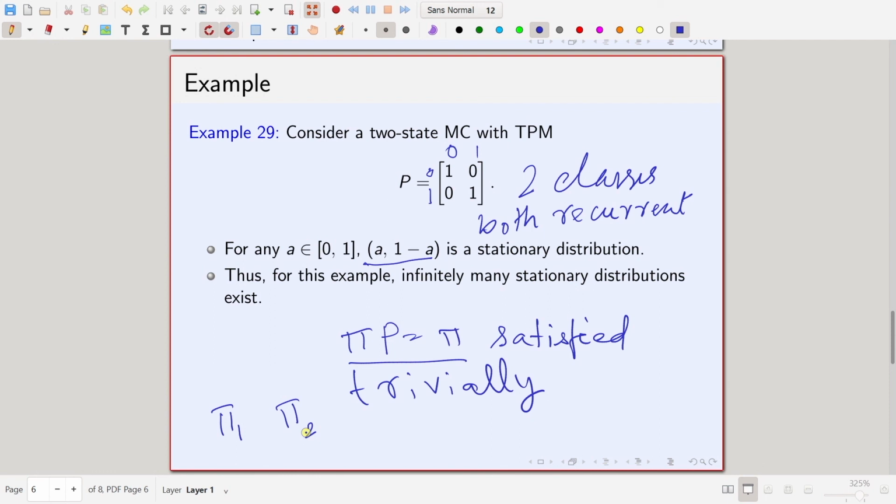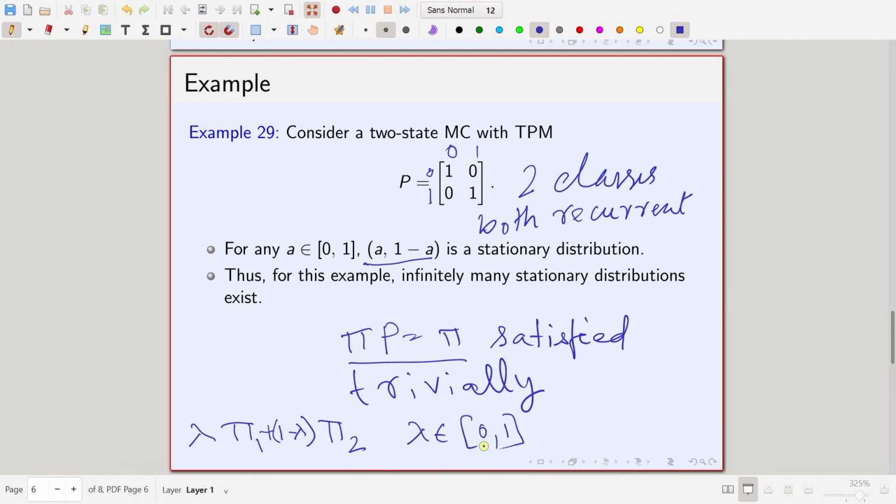Now, if you take any convex combination, say lambda pi 1 plus 1 minus lambda pi 2, where lambda belongs to 0, 1.